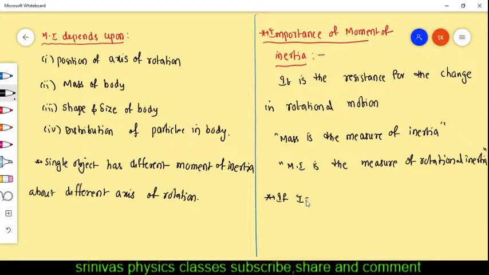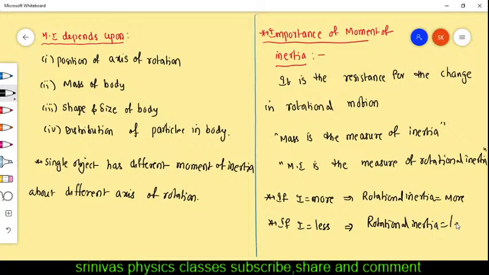If moment of inertia is more, then rotational inertia is also more. If moment of inertia is less, then the rotational inertia is also less. Can anyone give the definition of inertia?